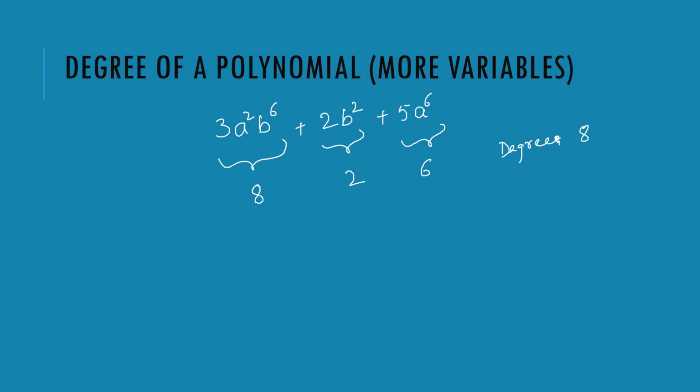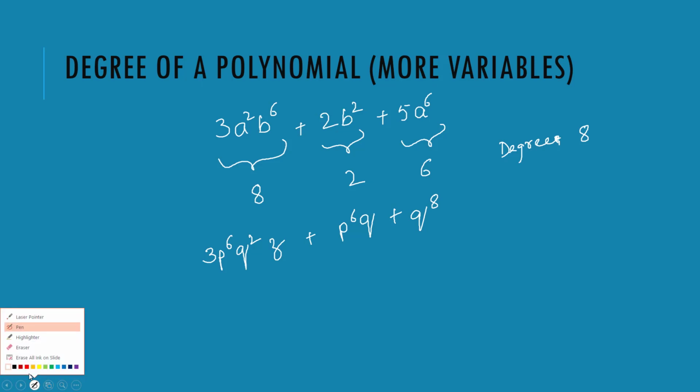Let me give one question to you: Q square Z plus E raised to the power 6 Q plus Q. Tell me the degree of this one.